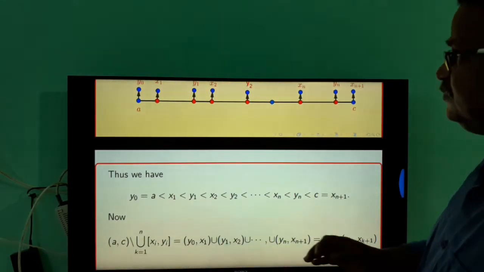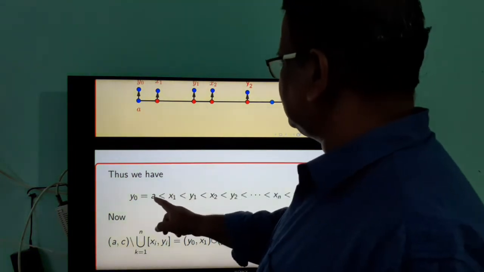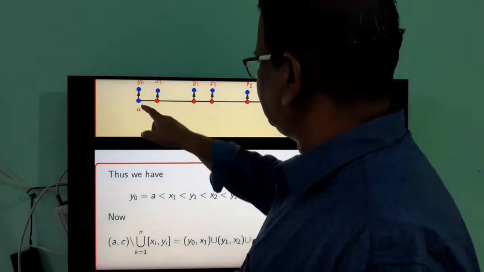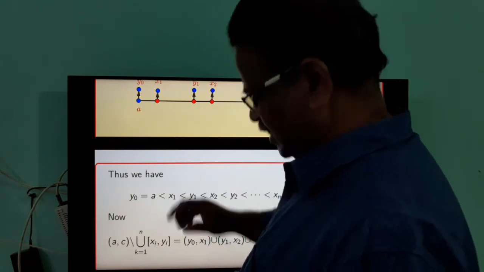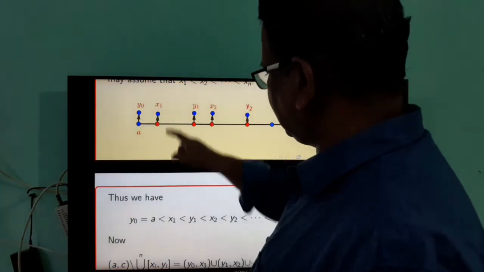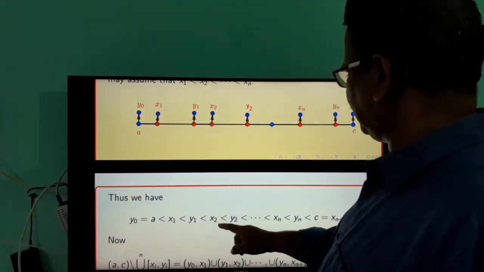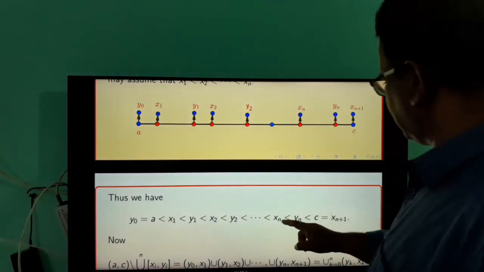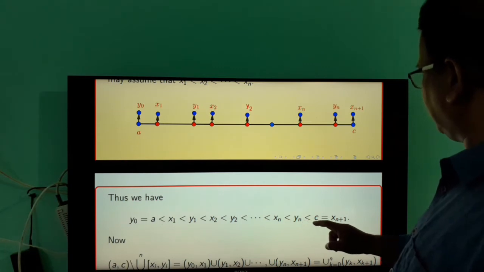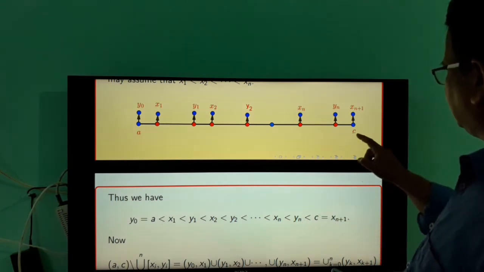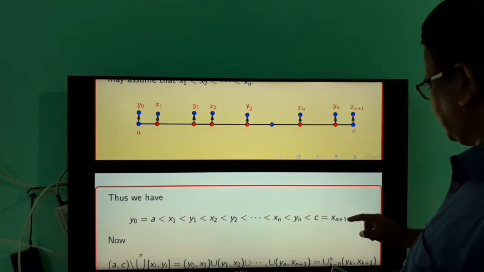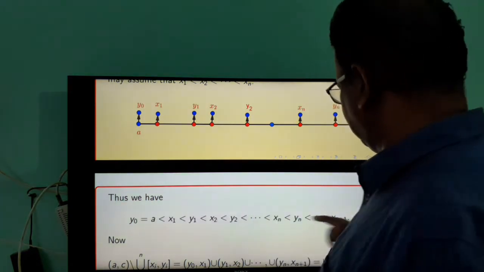So we have here y0, where y0 is a, which is less than x1. Here a is less than x1, x1 is less than y1, less than x2, etc., xn less than yn, and yn is less than c, where c is x_(n plus 1). So we have a chain.